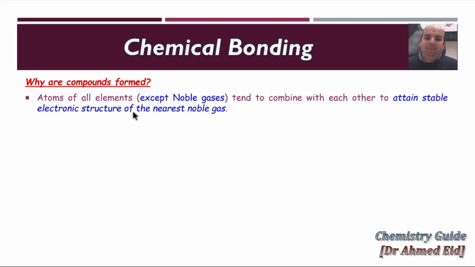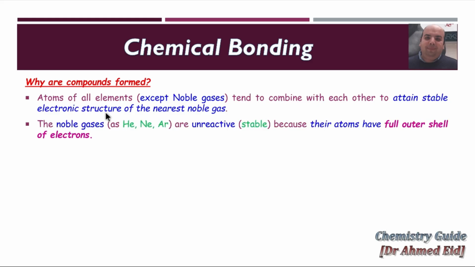So all elements except noble gases tend to join to each other to attain the stable electronic structure of the nearest noble gas, while the noble gases themselves, like helium, neon, argon, are unreactive and stable because their atoms have a full outer shell of electrons.